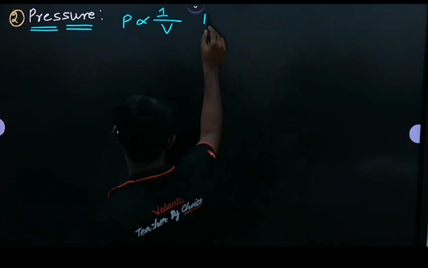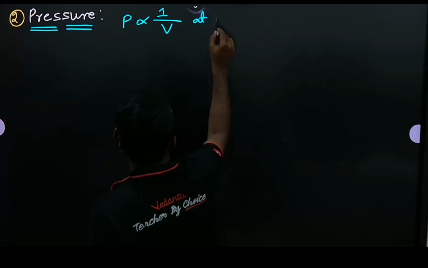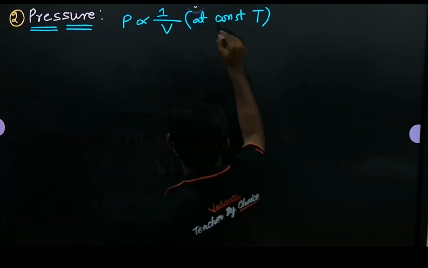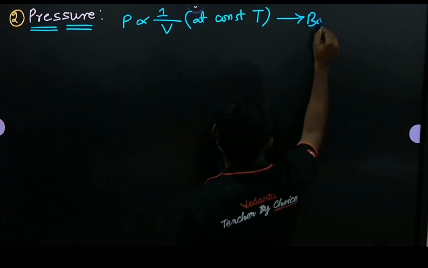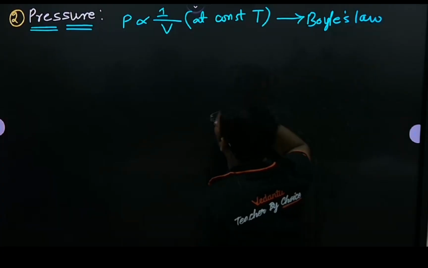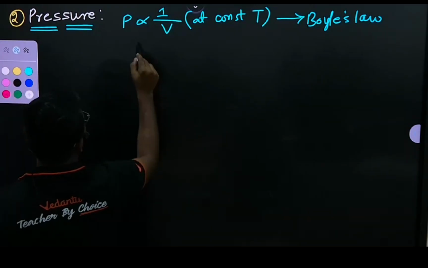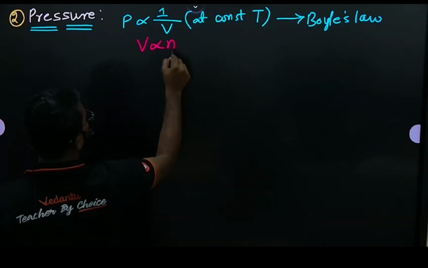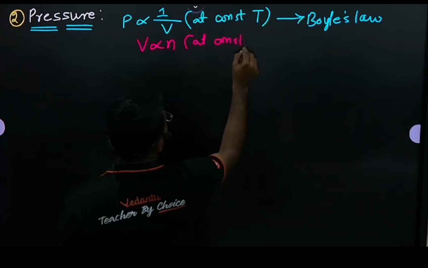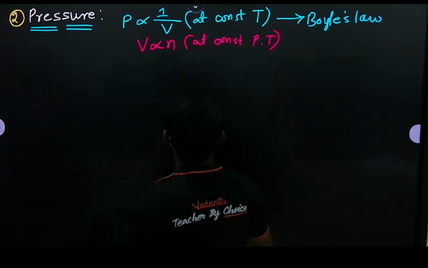All forgot? At constant temperature, which law? What about Avogadro's law? I'm asking about Avogadro's law. So see here.